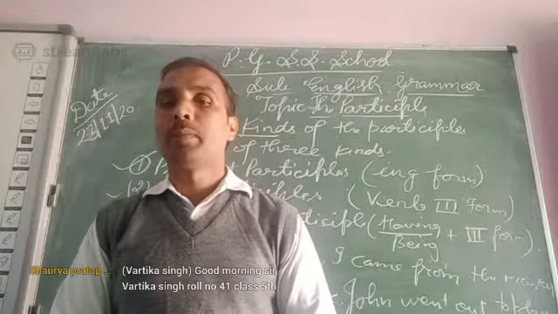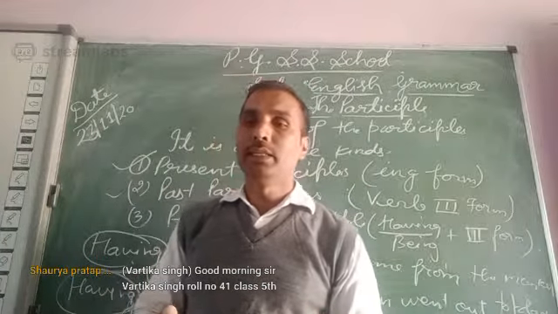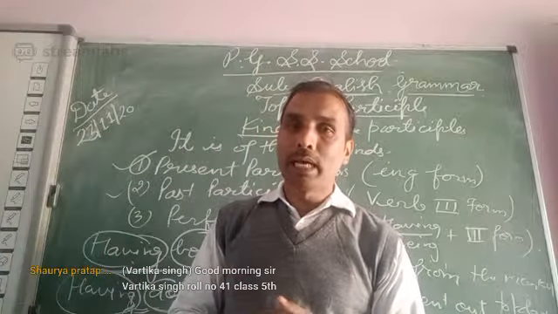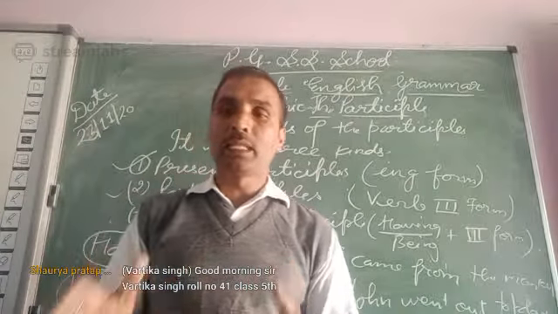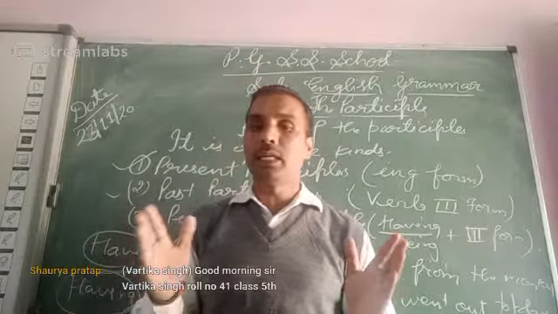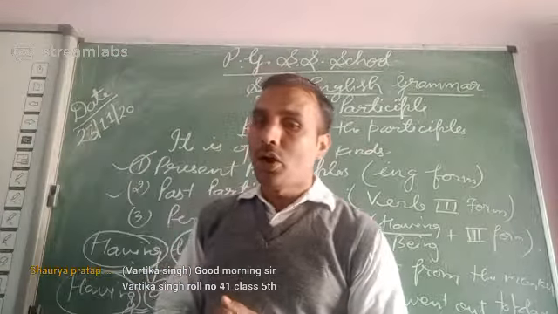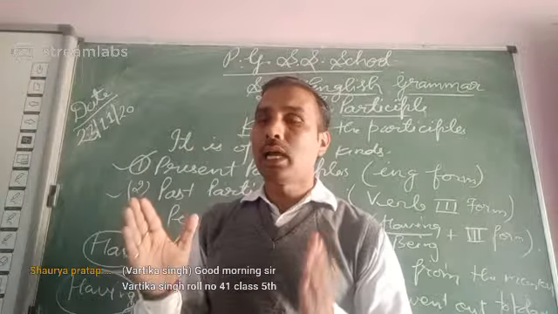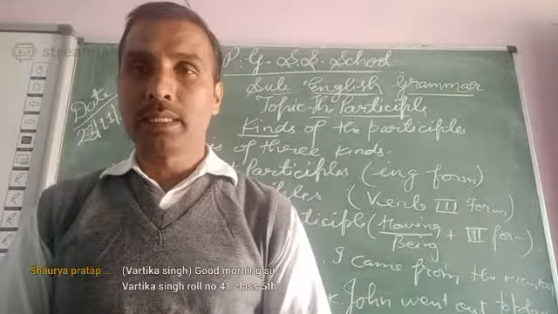So these are called perfect participle, and perfect participles are formed by adding having or having been before the past participle form of the verb, and perfect participles denote an action which was completed at a time in the past. On the other hand, the time denoted by the participle is prior to that of the principal verb, and we use the perfect form of the participle, or having or being plus verb third form.